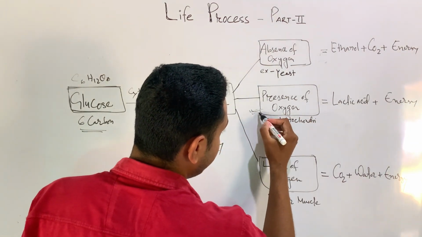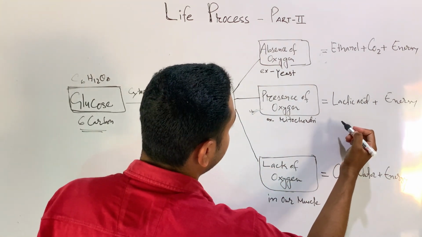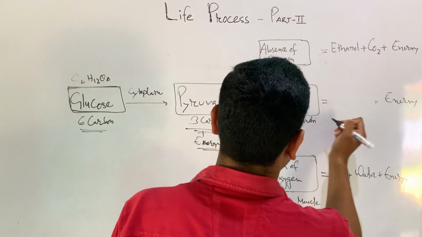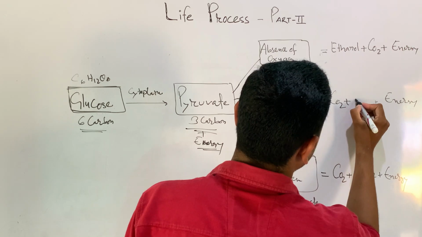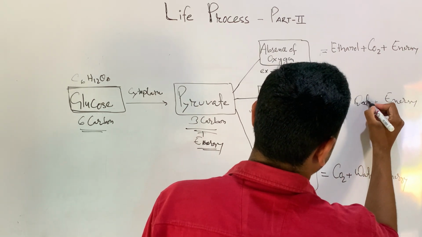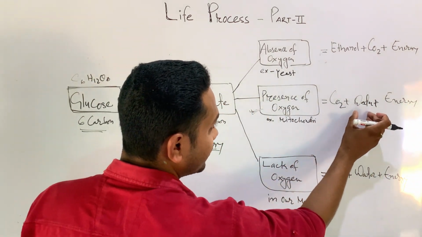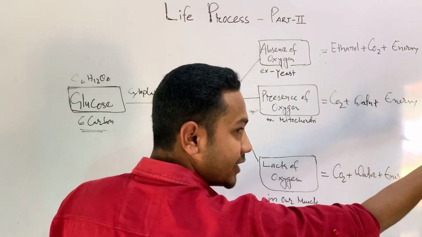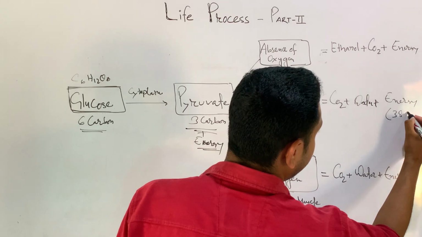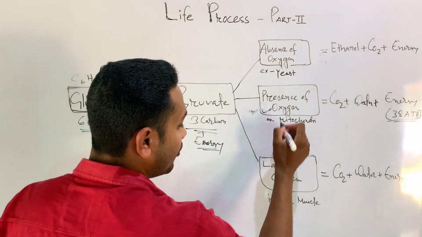And in case of human beings, I'm talking about, we need oxygen. So in the presence of oxygen, what happens? It gives us, this is a wrong diagram, in the presence of oxygen it gives us carbon dioxide, water, and then energy. That energy I explained, what is that? ATP. And that energy, it will give us as 38 ATP. Okay, very high amount of energy we get in presence of oxygen.